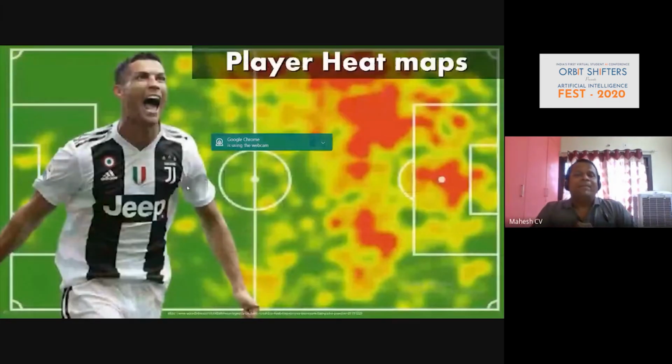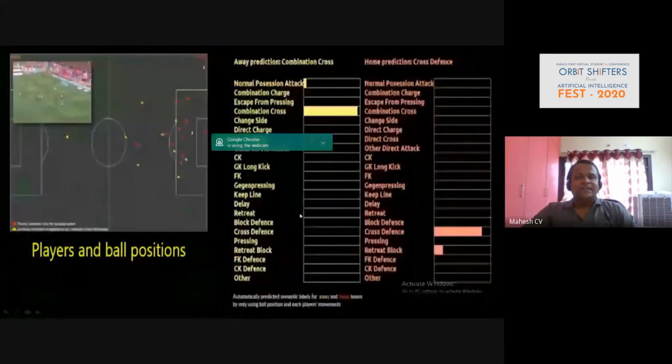Now let's say when players are moving, you want to understand where the players are moving, which area more, which area less. That's where we create heat maps. You can see here, this is the place where the players moved more, in front of the goal post, and next this side and this side. Again, here you want to understand the players' and ball positioning, where the ball is moving in and around the ground.